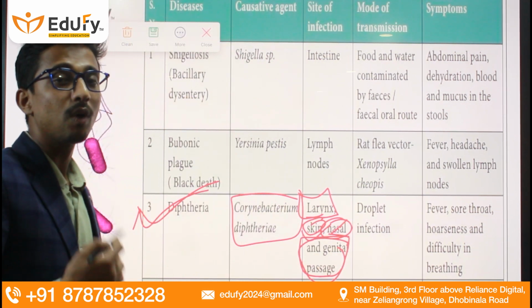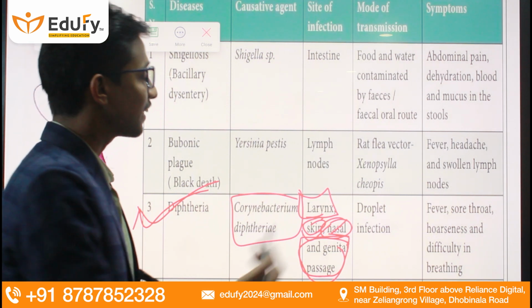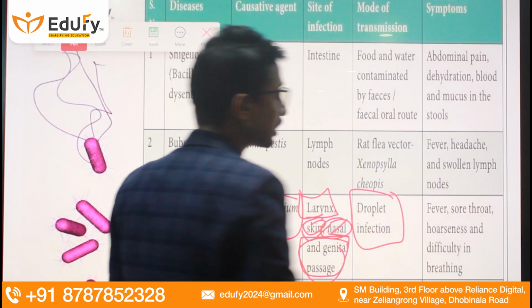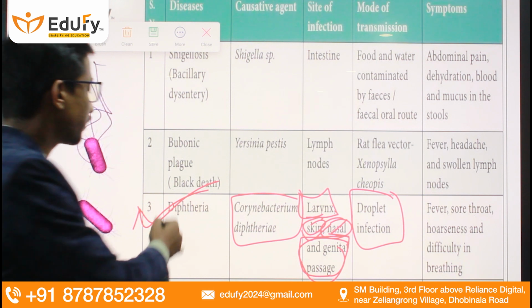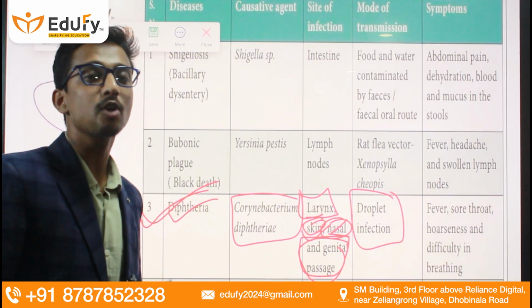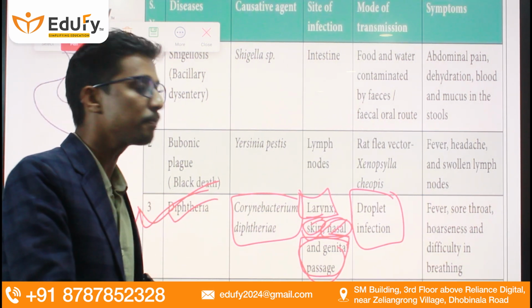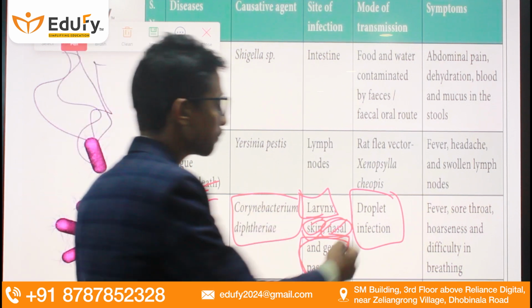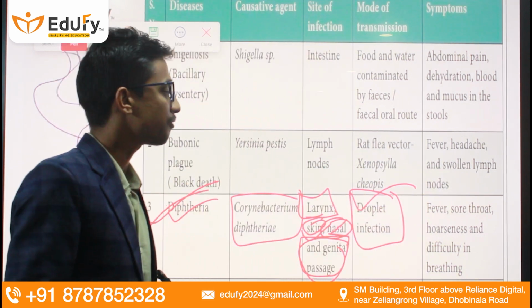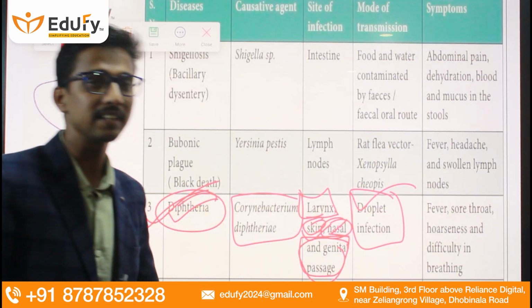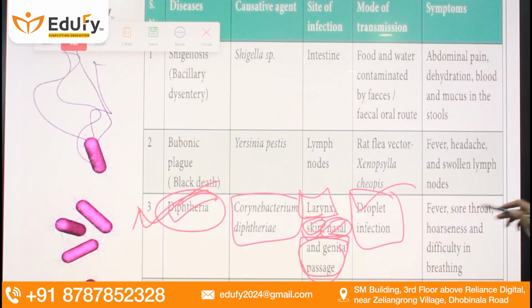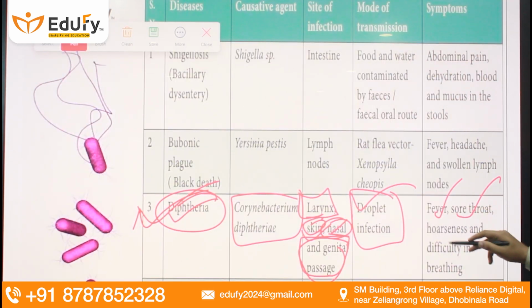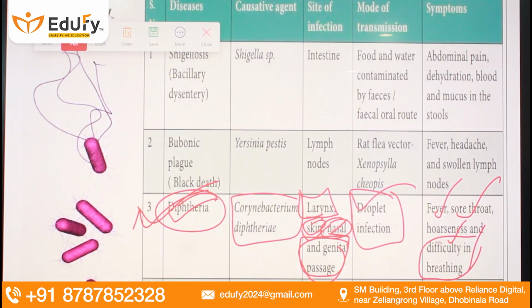Now, what is the mode of transmission? Droplet infection, which means droplets from the person who is infected with diphtheria. If that droplet is transferred to another person who is not infected, that person will also get the infection or will also be affected by this particular disease. Now, what are the symptoms of diphtheria? Fever, sore throat, hoarseness, and difficulty in breathing are some of the symptoms of diphtheria.